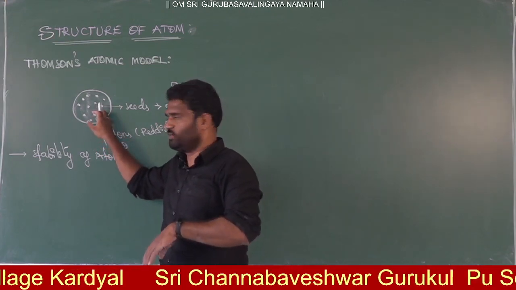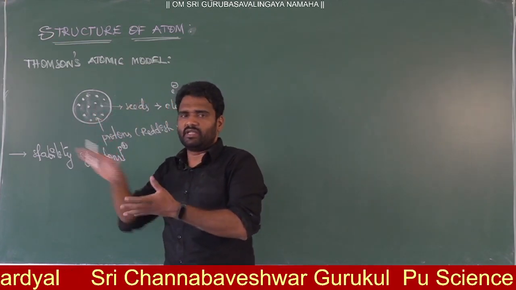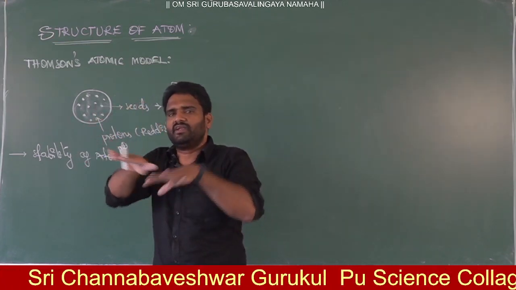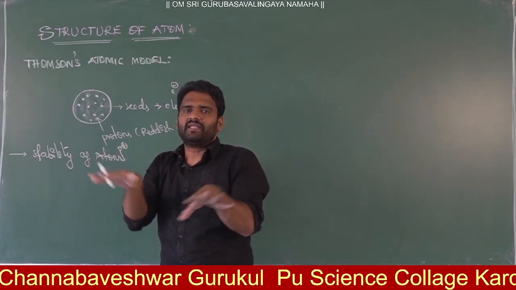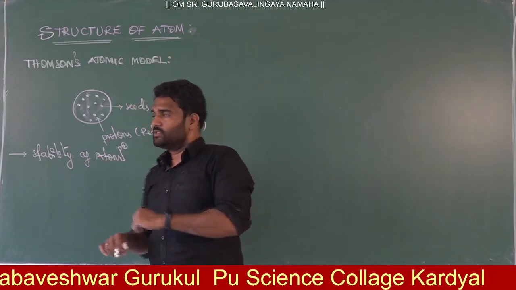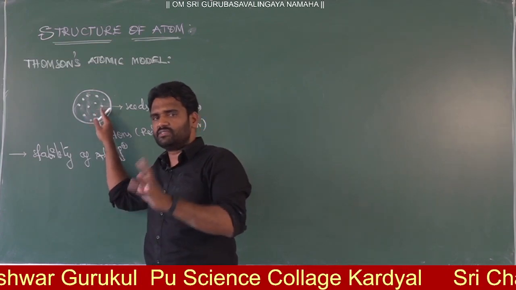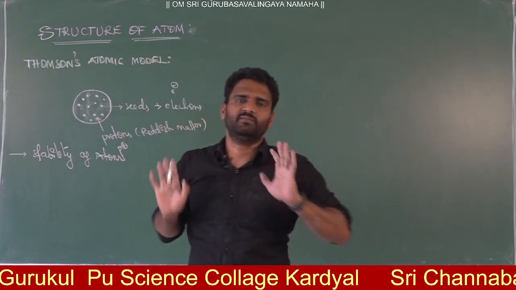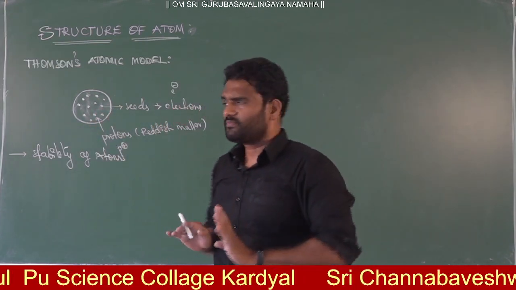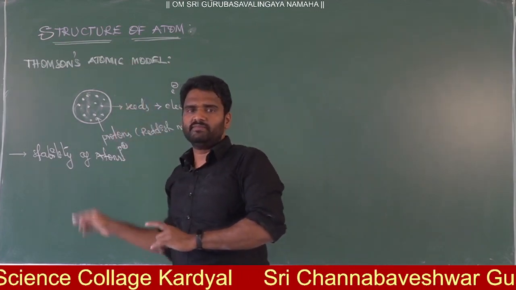When negative electrons are embedded with positive, there will be attraction and the resultant atom is neutral and stable. This is the atomic model given by J.J. Thomson.